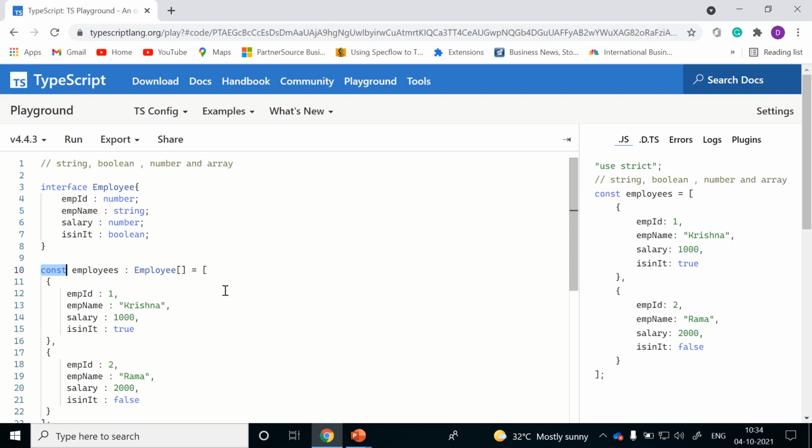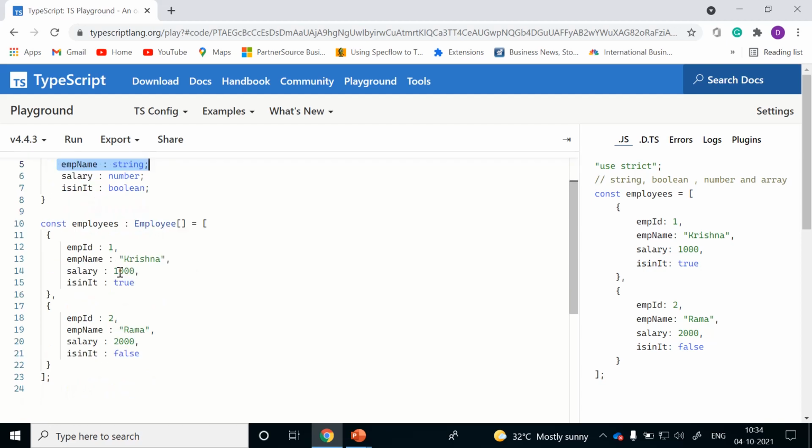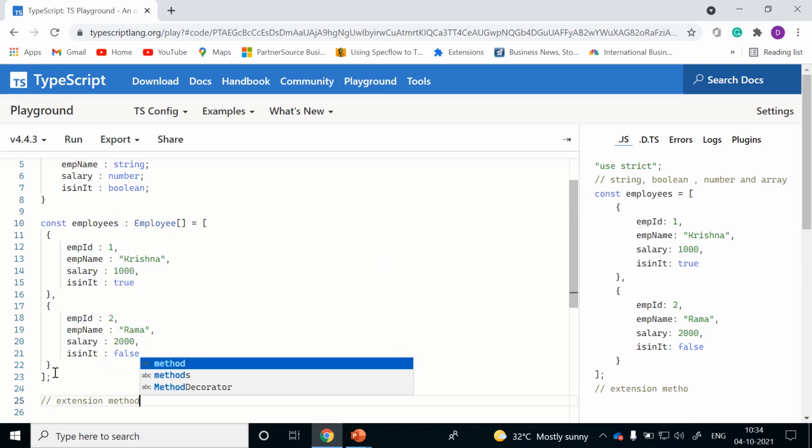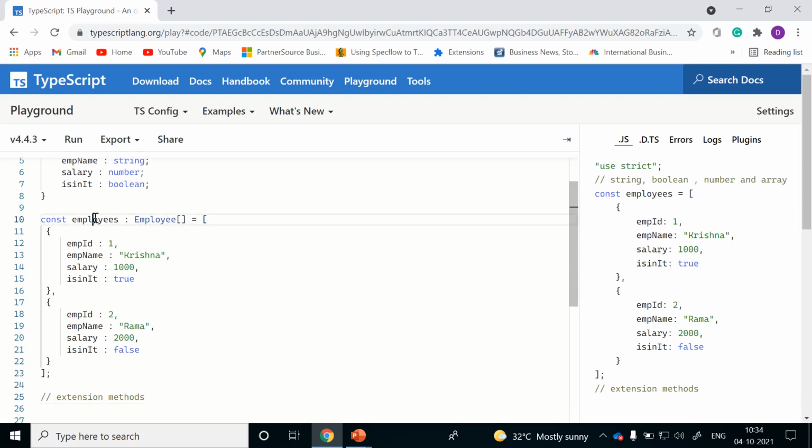In the upcoming session, we'll discuss what this constraint is, optional parameters and optional functions, how to define a function with optional parameters, and the list of extension methods available on the types as well. For example, if you see this, this is an array type. As we discussed, we have a list of employees. We'll discuss extension methods in our upcoming sessions.